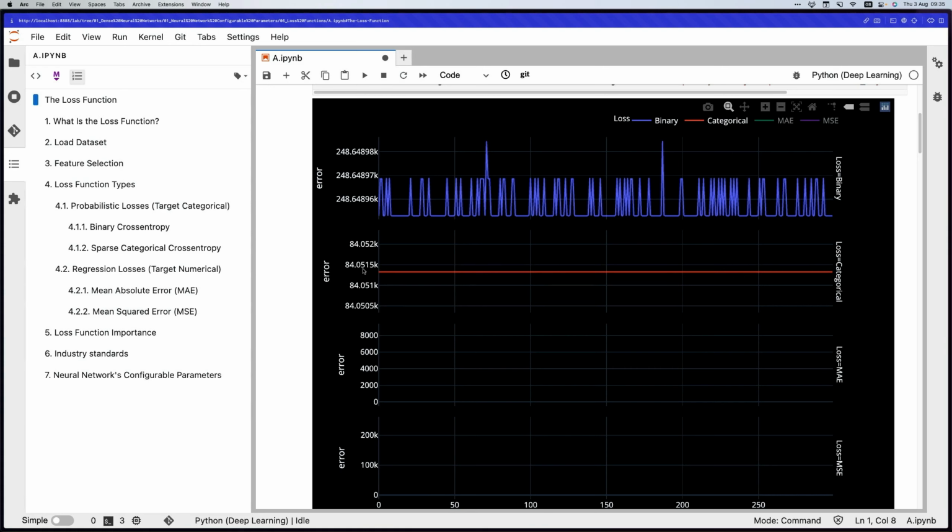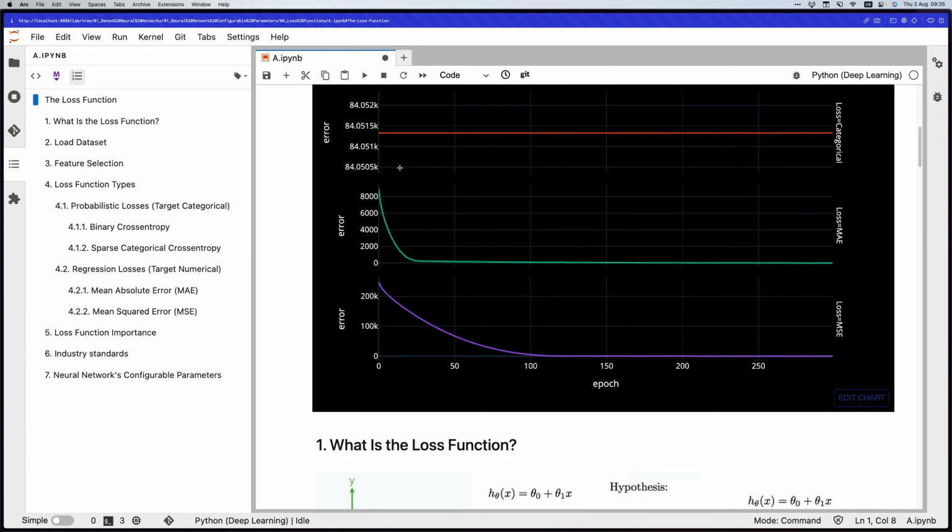We are not improving the numbers of the mathematical equation. On the other hand, if we use MAE, which stands for mean absolute error, and the mean squared error, we observe how both of them make the mathematical equation improve the error as we increase the number of epochs.